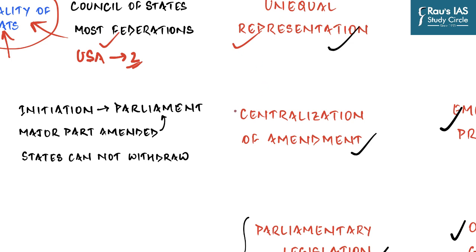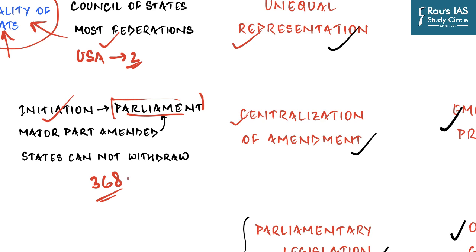Then states complain a lot about centralization of the amendment process. If you look at the way Article 368 has defined the process of amendment of the constitution, it is very, very centralized, because if an amendment to the constitution has to be initiated, it can only come from parliament. There is no way for the states.